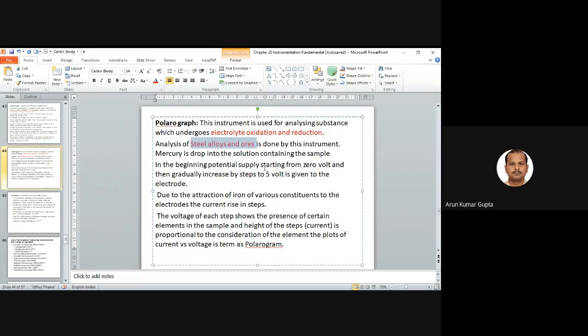In the beginning, a potential supply starting from 0 volt and then gradually increasing by steps to 5 volt is given to the electrode.